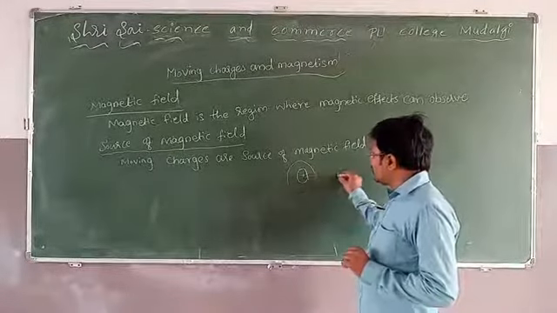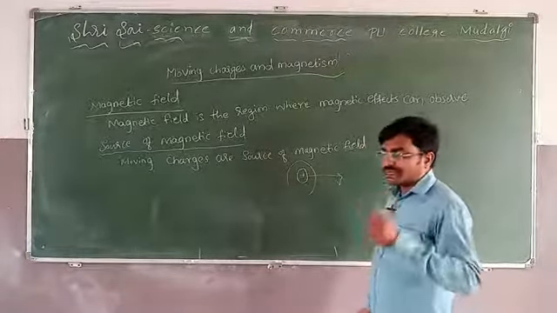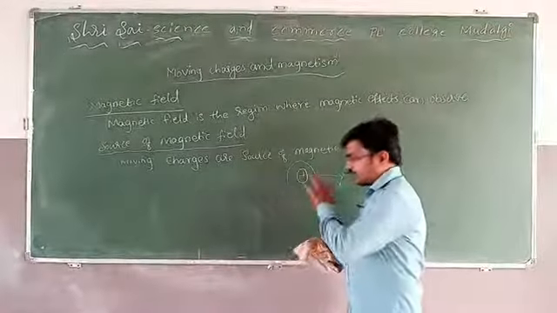When this same charge starts to move with certain velocity, then it produces the magnetic field. Why is it like that? That is not in our scope of the syllabus.